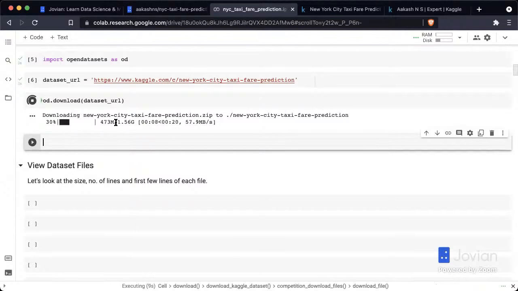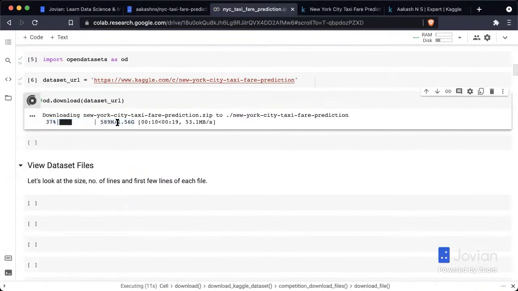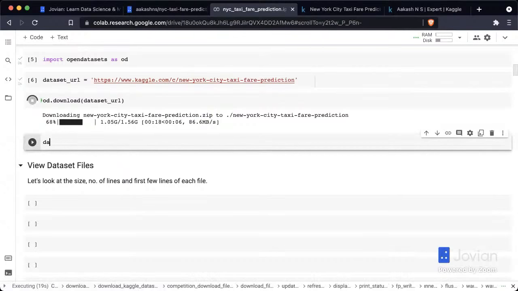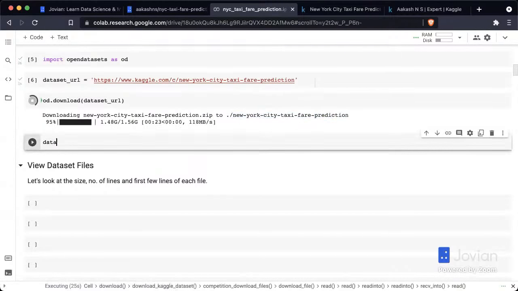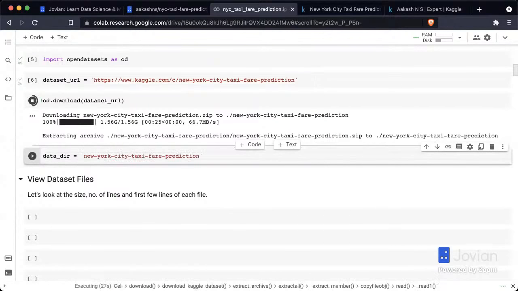You can see here, this dataset is pretty large. This is about 1.56 gigabytes. And of course, it's a zip file. So after expanding, it's going to become even larger. And it's going to download this dataset to a folder called New York City Taxi Fare Prediction. So I'm just going to put that into a variable, New York City Taxi Fare Prediction, so that we have it handy when we want to look at the files.